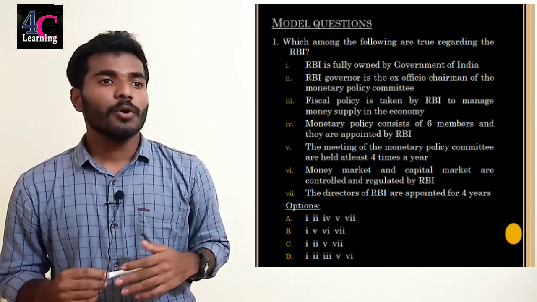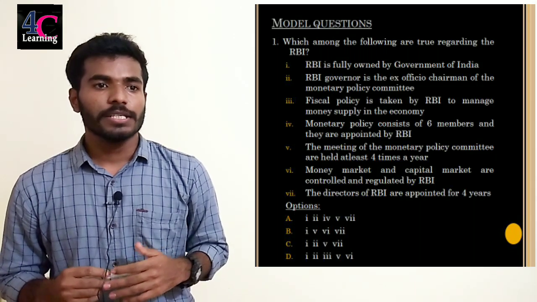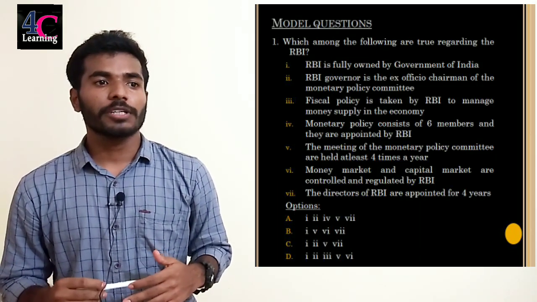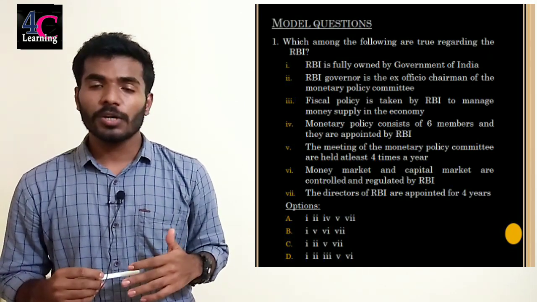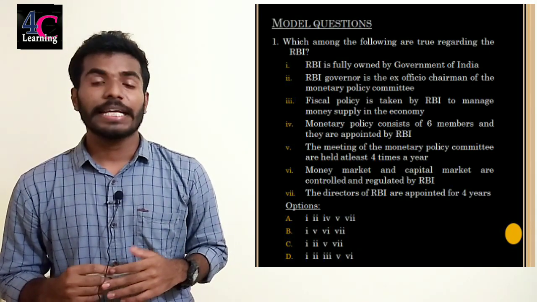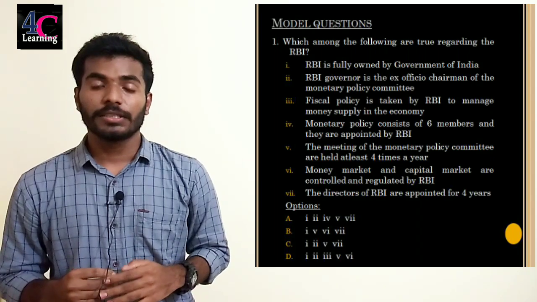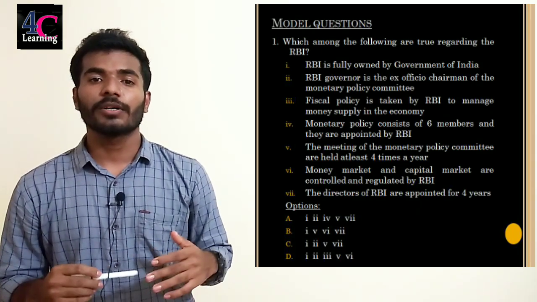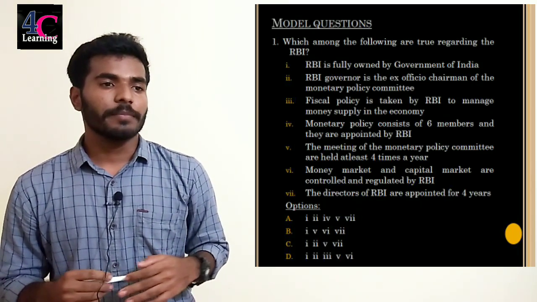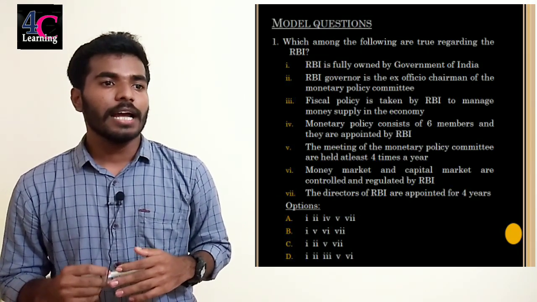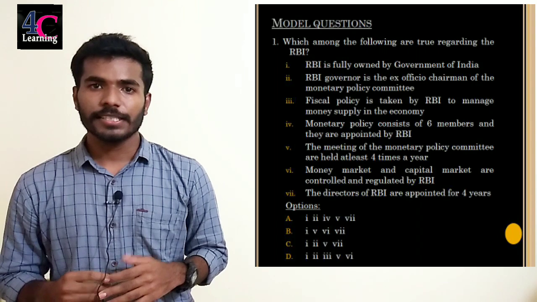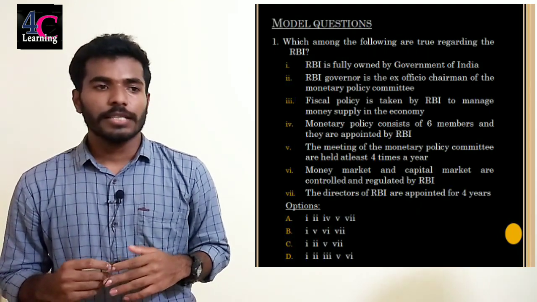The Monetary Policy Committee consists of 6 members and they are appointed by RBI. It's a false statement. The committee consists of 6 members, but they are not all appointed by RBI. 3 of them are appointed by the Government of India. Fifth statement. The meetings of the Monetary Policy Committee are held at least 4 times a year. It's a true statement.